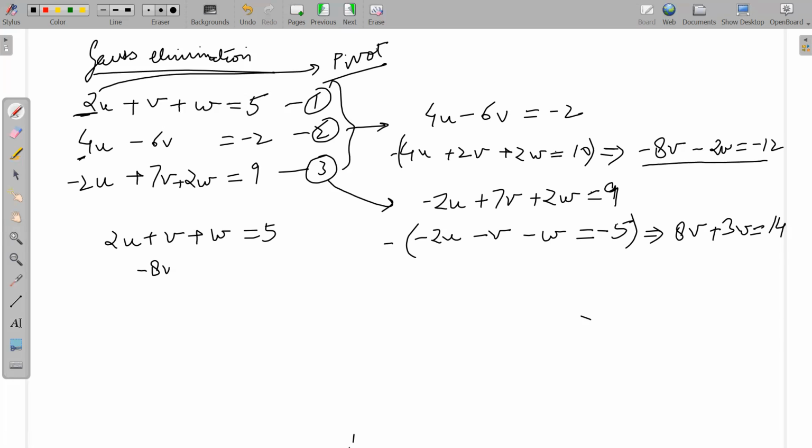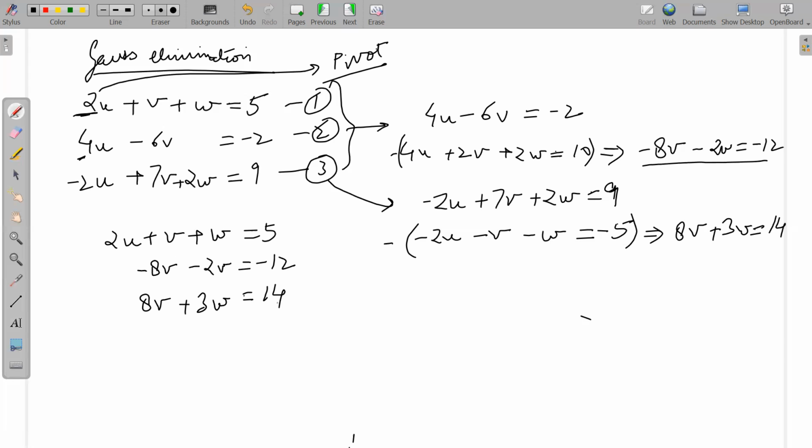plus the second equation is minus 8V plus minus 2W is equal to minus 12. Okay, and this is 8V plus 3W is equal to 14. Is that all right? Okay, yes, now you have a new system of equations.